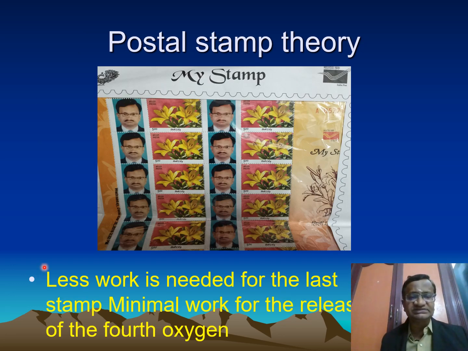What is the postal stamp theory? Now, this is my stamp actually, released by the government of India. The first stamp, if you try, is very difficult to tear off, and then the last stamp just comes out. This is the basic example of offloading of oxygen once it starts. Negative cooperative effect is also called the postal stamp theory.